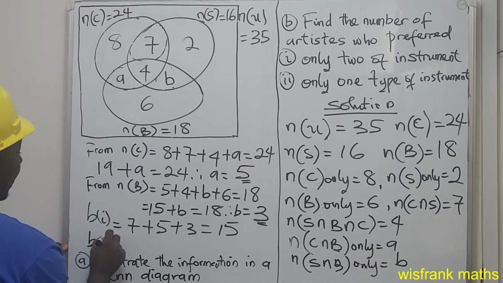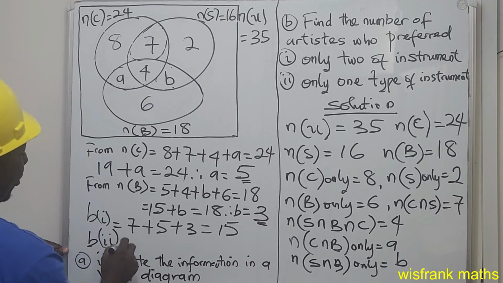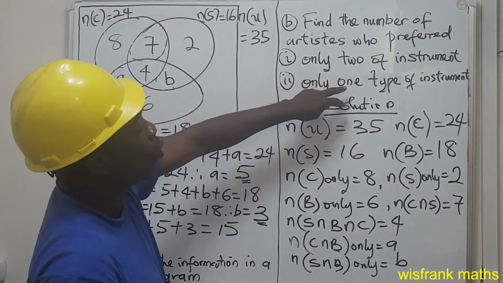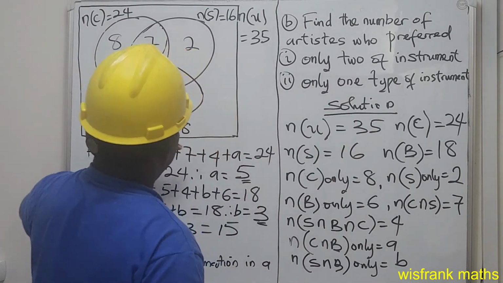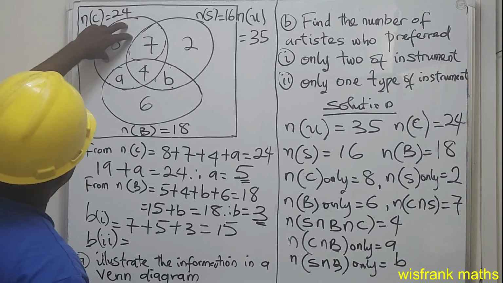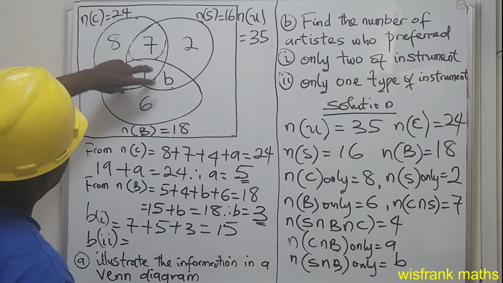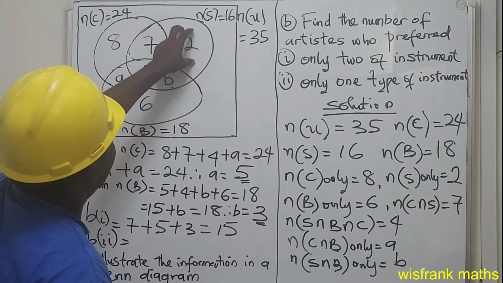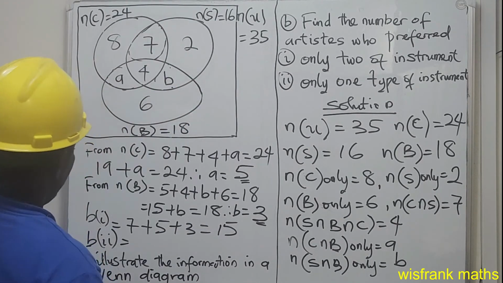Then BII says only one type of instrument. You can see that this 8 is the only one here, 6 is the only one here, 2 is the only one here. So we are going to add up those places.